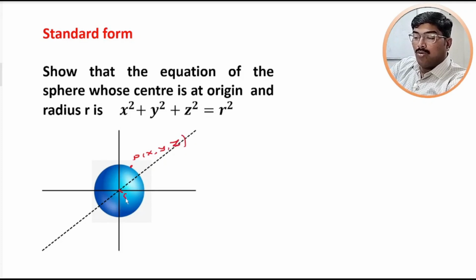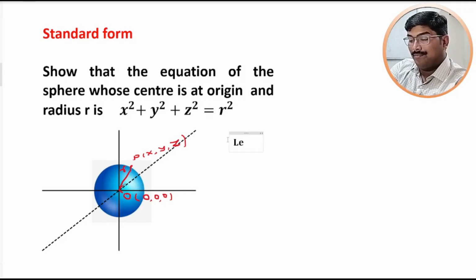Let O be the center of the sphere whose value is origin, that is 0, 0, 0. Now join OP. Then the distance OP is called the radius of the sphere.